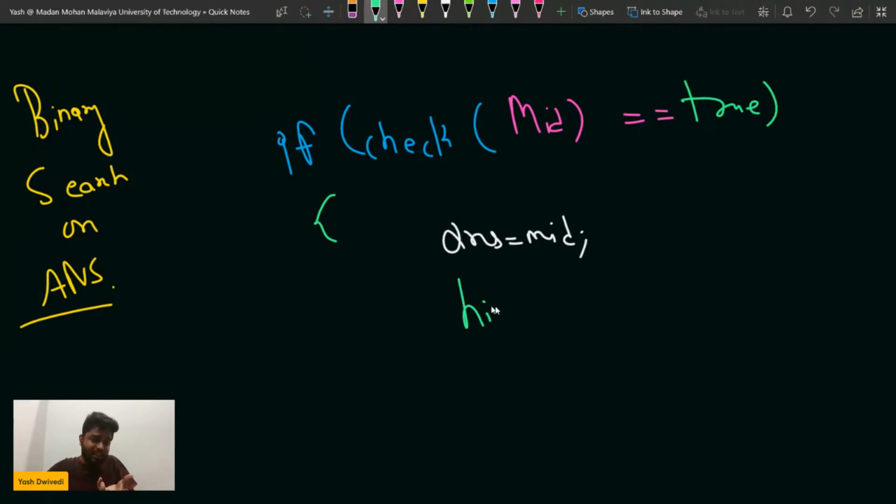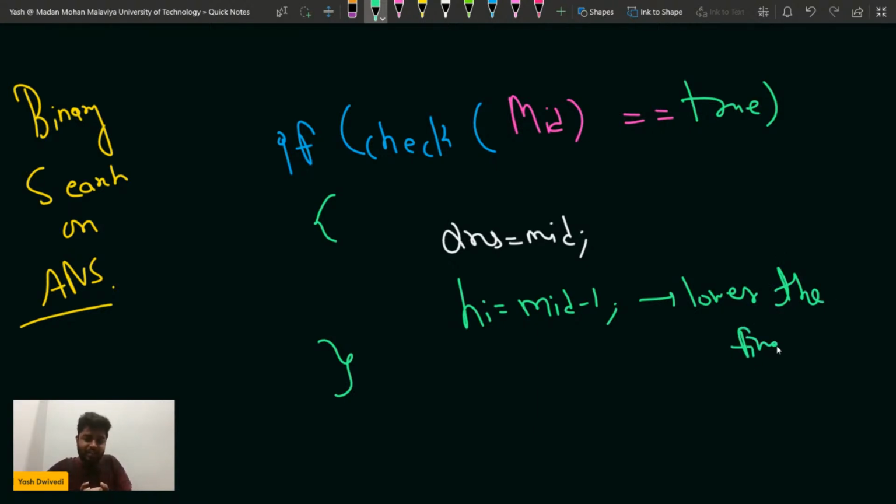So I will try to decrease the length. I will try to check in the left side, so I'll make high as mid - 1. Is that clear? I will try to lower the answer, lower the final answer, right?